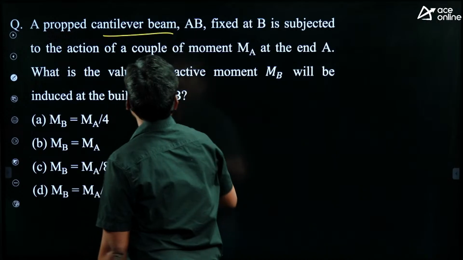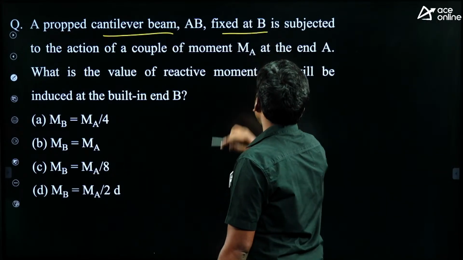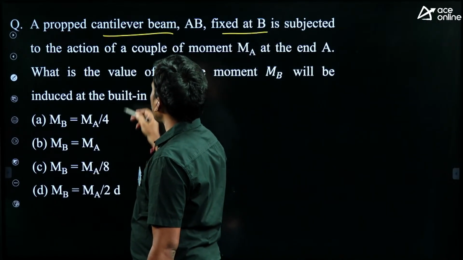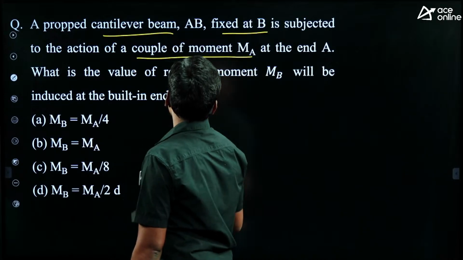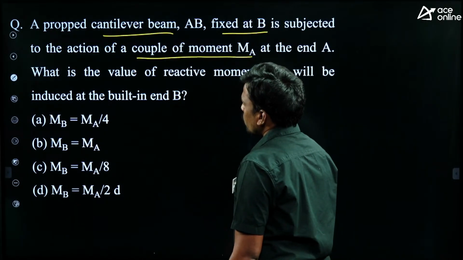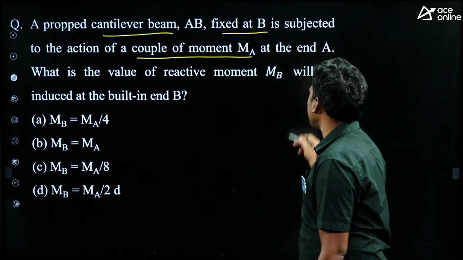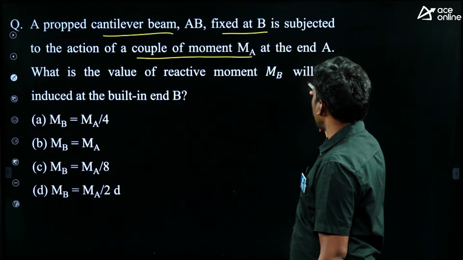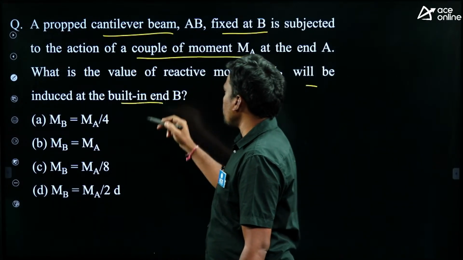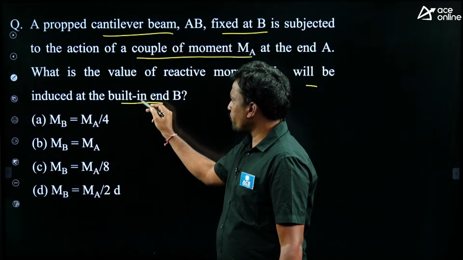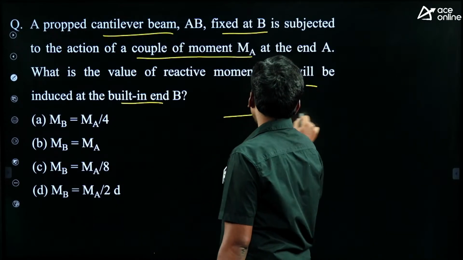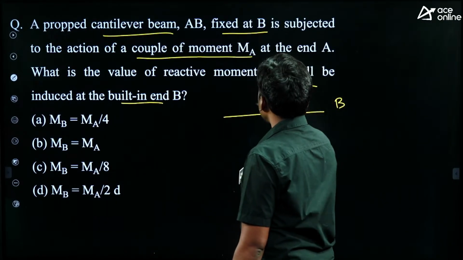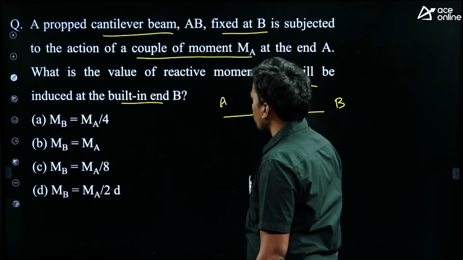A propped cantilever beam AB fixed at B is subjected to the action of a couple of moment at the end A. What is the value of the reactive moment at B which will be induced at the built-in end? Nothing but this is the fixed support. So for example, this is B, this is A. Now it's a similar question.